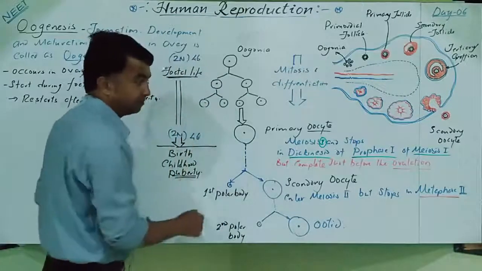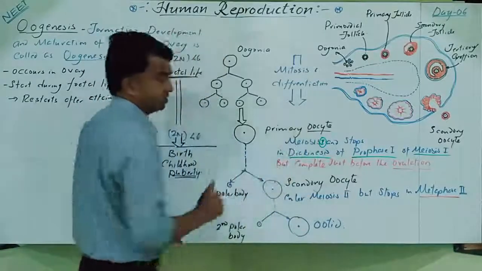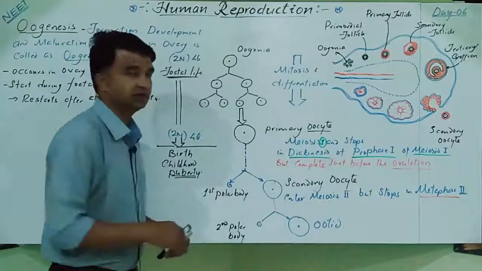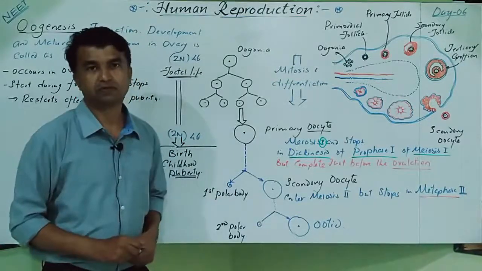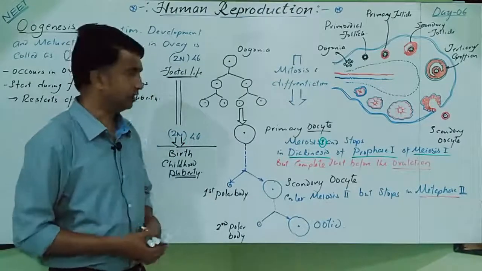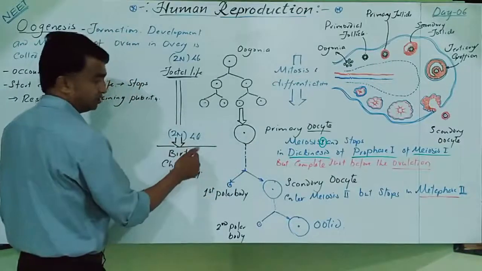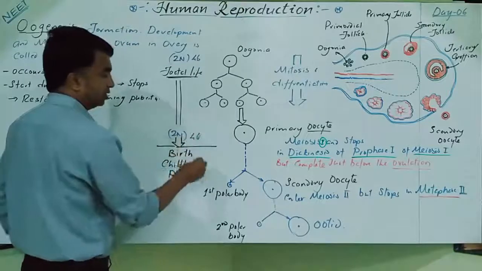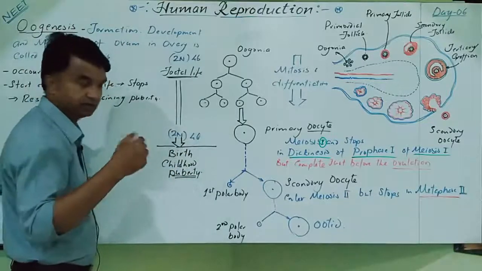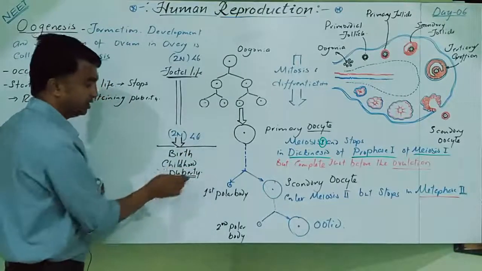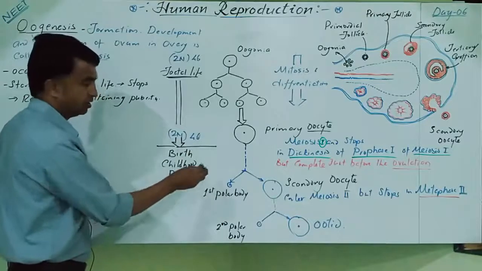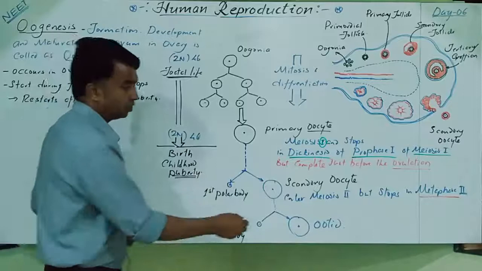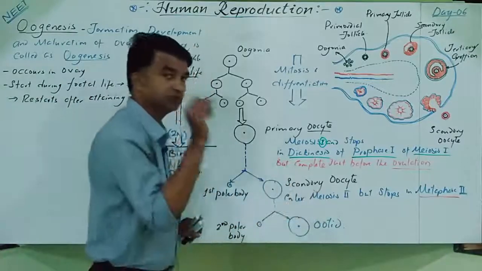Now the maturation phase, where the reduction division is there, means meiosis is there. It is in a very slow manner. It will not complete immediately. The meiosis starts at the time of fetal life only, but it stops, and it will not continue until they attain puberty. Clear? After attaining puberty, meiosis 2 again stops. So it all depends on the entry of the sperm into the secondary oocyte.